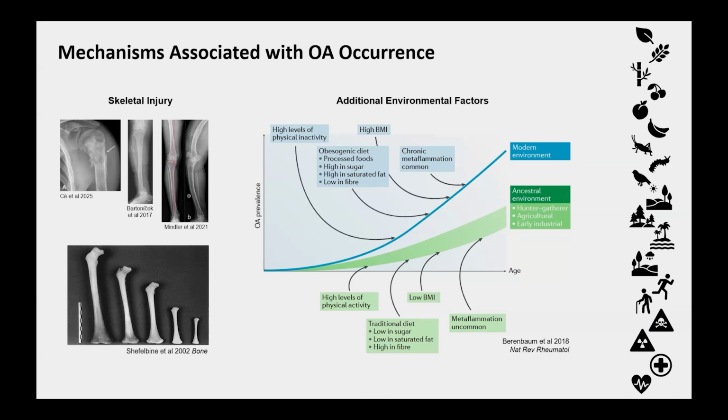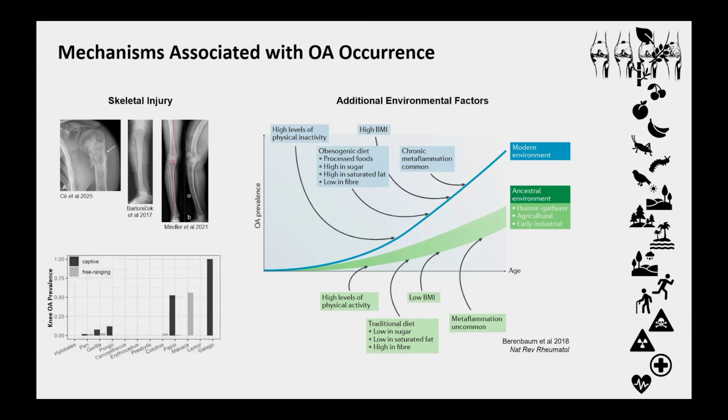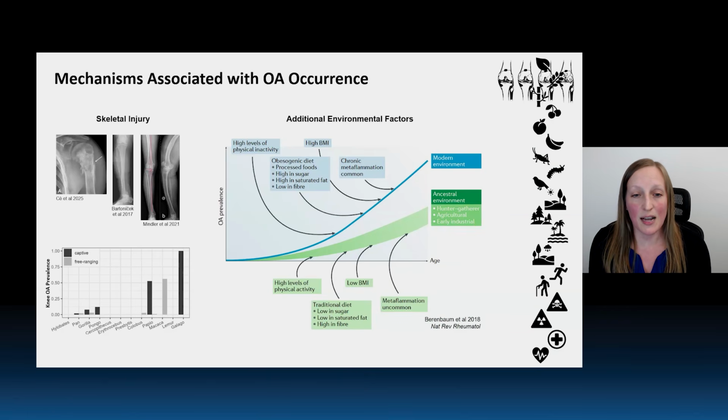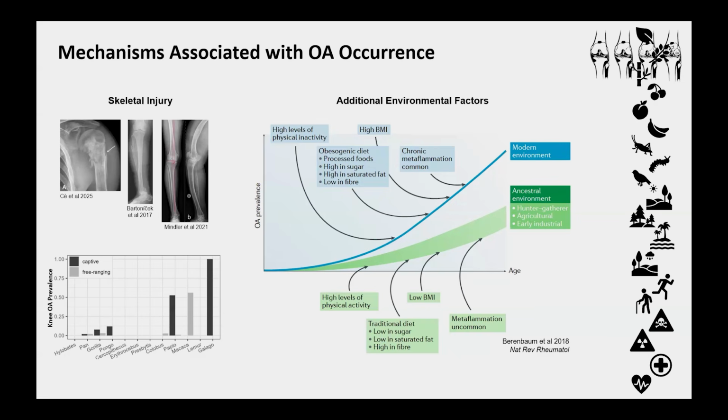In addition to humans, these sorts of environmental differences have also been thought to explain why captive animals appear to have higher rates of osteoarthritis than their free-ranging counterparts. However, if we focus on captive animals, we know they have a lot of variation in these same environmental factors, in their physical activity and their diet. They can vary quite drastically between different captive groups. And this environmental variation within captive animals can influence osteoarthritis severity, but it doesn't necessarily impact osteoarthritis prevalence. So there might be more going on than just environmental changes.